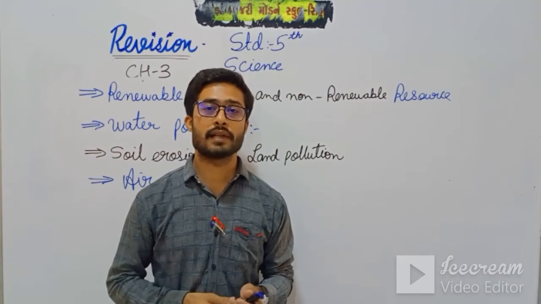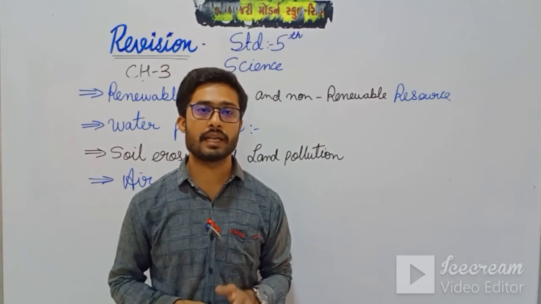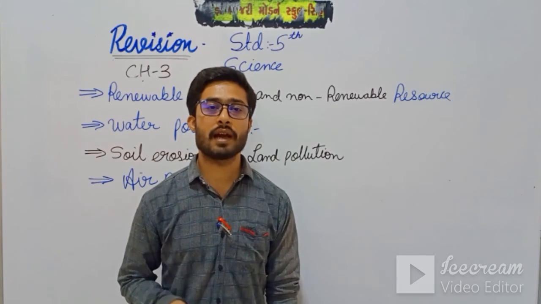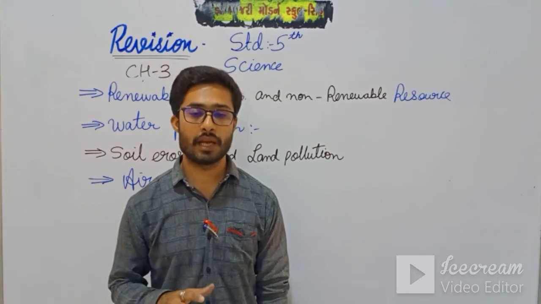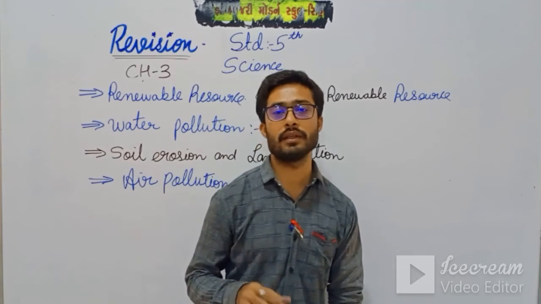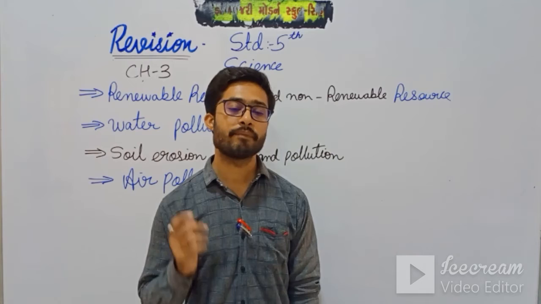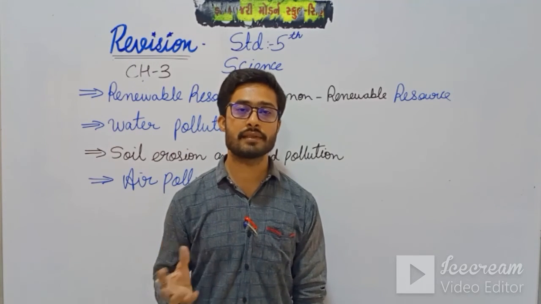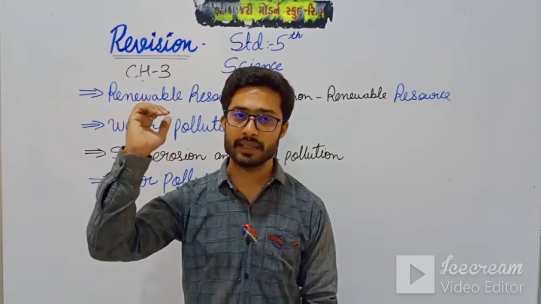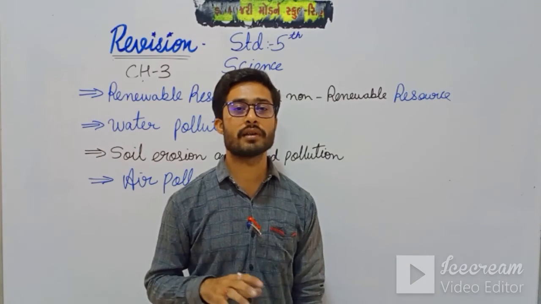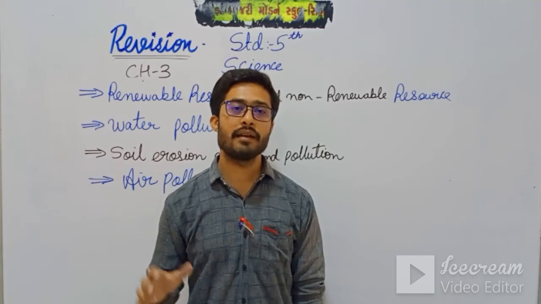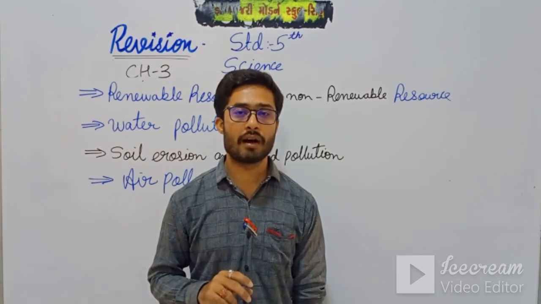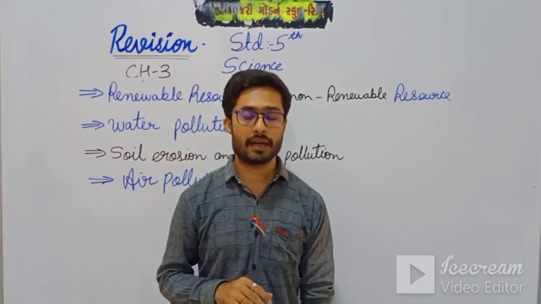The vehicles produce a heavy amount of carbon dioxide and carbon monoxide that harms the atmosphere. And the industries release the harmful gases directly into the air. They do not filter that, they just directly drain the harmful gases into the atmosphere.